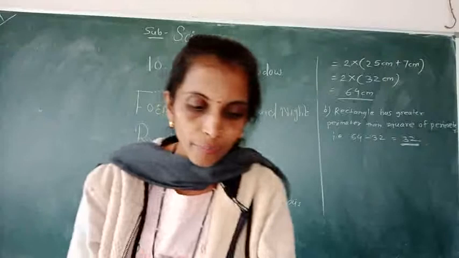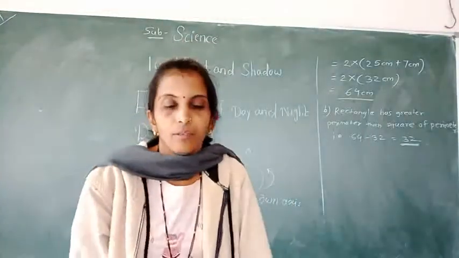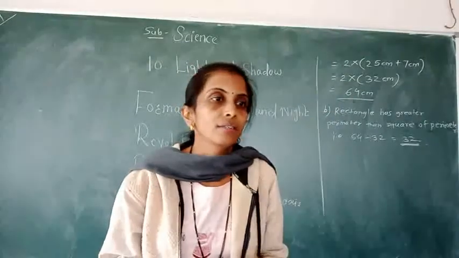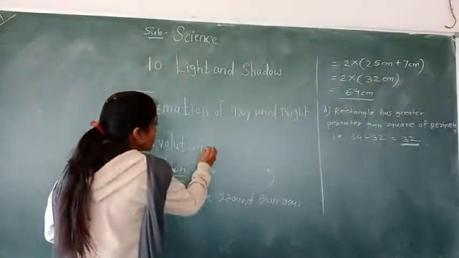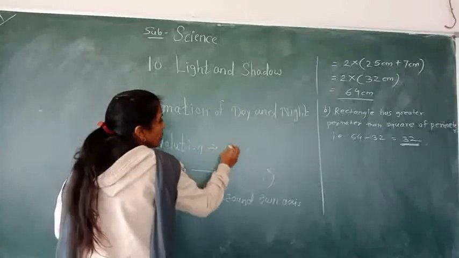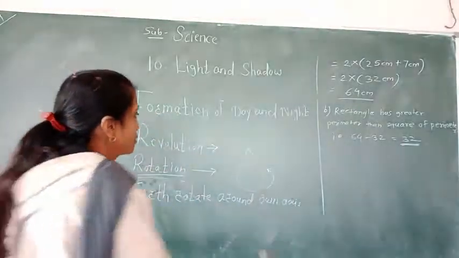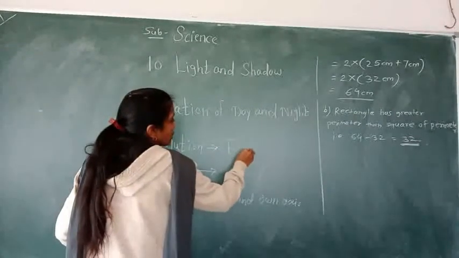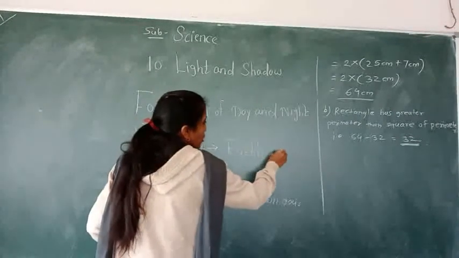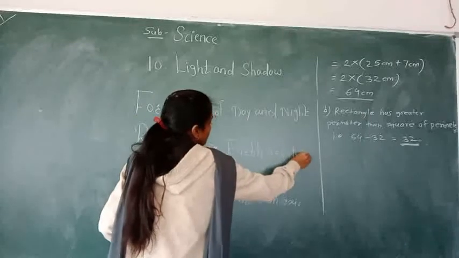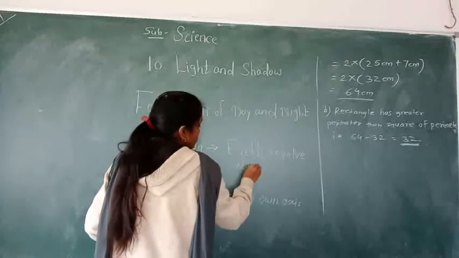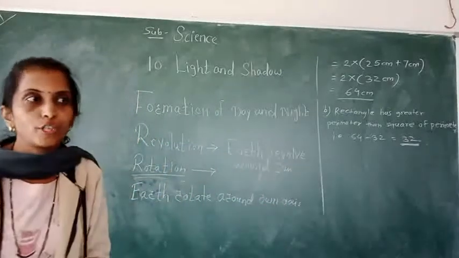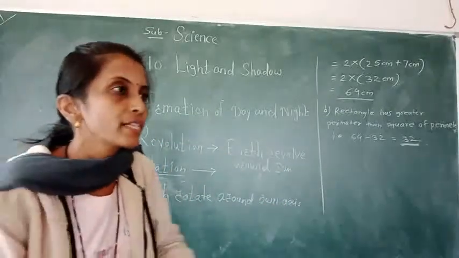And revolution means the earth revolves around the sun. In the revolution movement, the earth revolves around the sun. It is called revolution. Do you understand the difference?